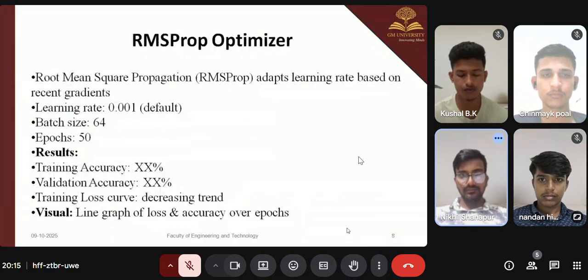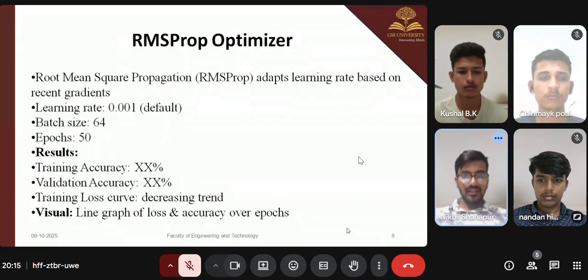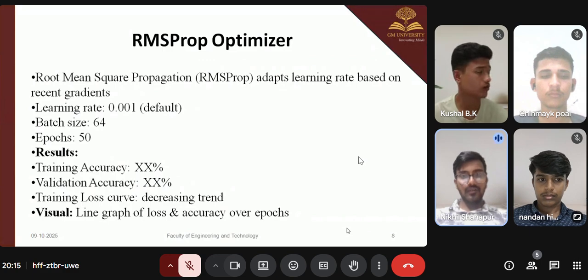Next slide: RMSProp optimization. Root Mean Square Propagation, RMSProp, adapts the learning rate based on recent gradients. Learning rate 0.001 is the default, batch size 64, epochs 50. Result: training accuracy 92% and validation accuracy 84%.